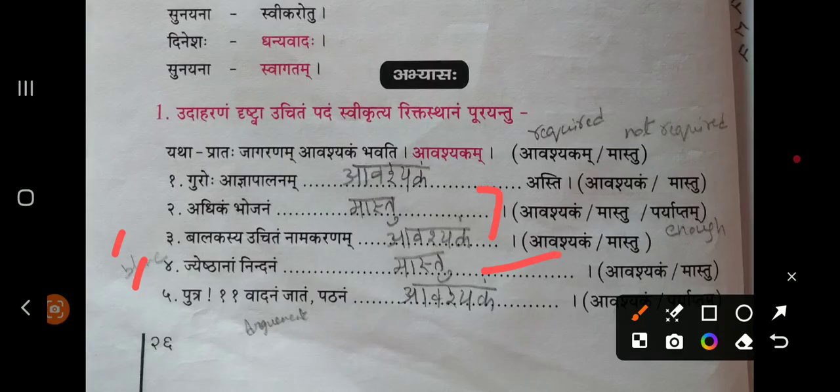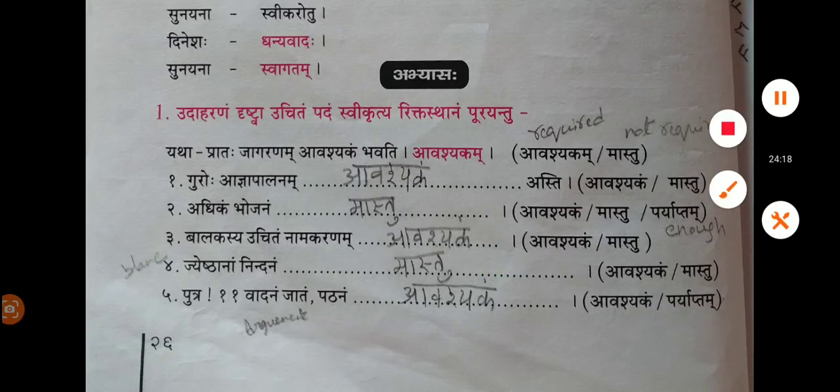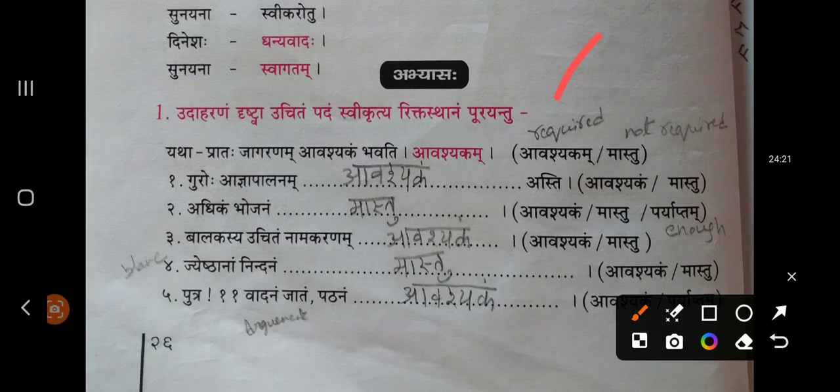Putraha vadanam jatam patanam dash. Patanam means studies. Studies are required, right? After studies only, the remaining things you need to take care of. So son, first studies are required. First you study, then concentrate on other things. That's what this exercise is talking about. So this is a very simple exercise. You just need to fill required or not required for all these examples.